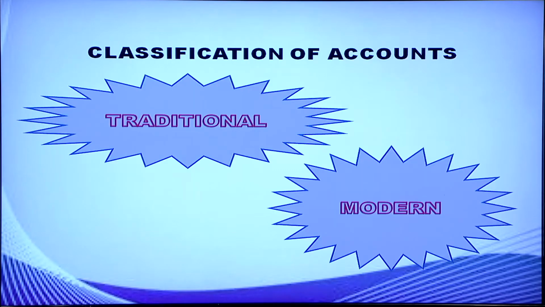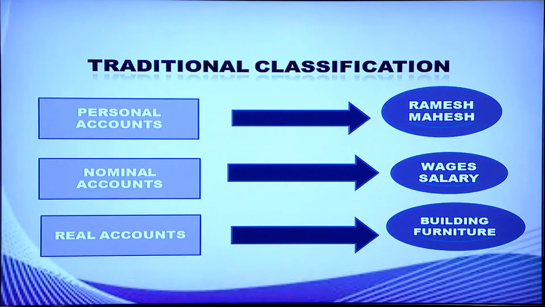We have the traditional system of classification and the modern system of classification. Under traditional classification, accounts are divided into three: real account, personal account and nominal account. Real account deals with assets or properties. Under real account, I have given building account and furniture account.